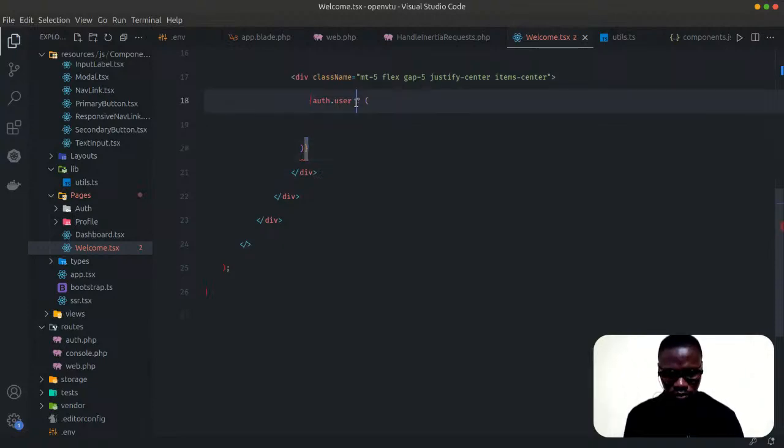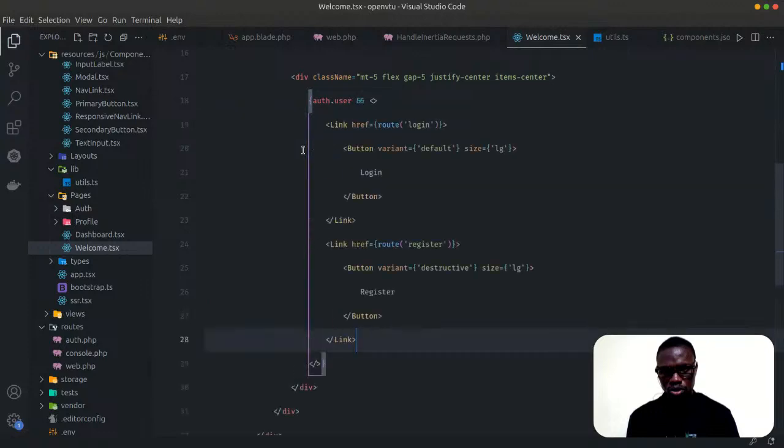If that exists, we want to show this. Let's just use a React fragment here and put all of this inside. Okay, let me say if not, that is, if we don't have that, show login.